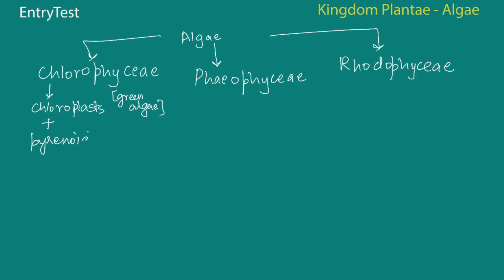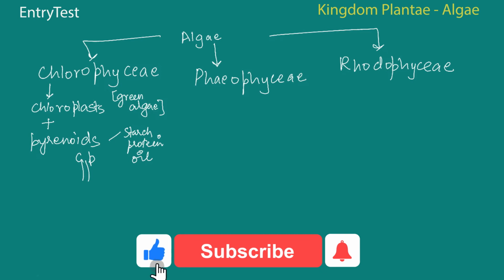These are basically storage devices in the cells of these algae, and they have lots of other things like protein and starch. Some kinds of algae can also store food in the form of oil droplets. So it can be starch, it can be protein, it can be oil. Any of these. And usually green algae have a very rigid cell wall, an inner layer of cellulose and outer layer of pectose. So cellulose pectose layer is there.